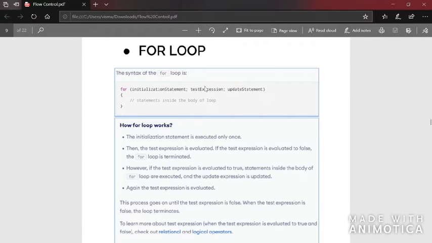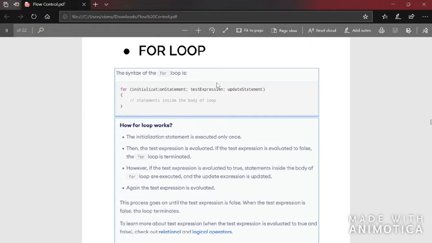So only once the control of execution reaches the for loop, only for the first time is the initialization statement considered. After the initialization statement has been considered, only then the test expression, body of the loop, and update statement will be executed in a cycle. Again after the test expression, the body of the loop will be executed, then the update statement, then again the test expression, body of the loop, update statement, test expression. So it goes in a cycle.